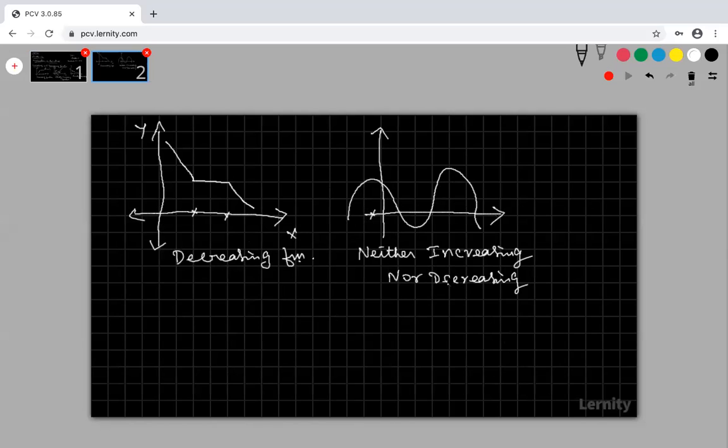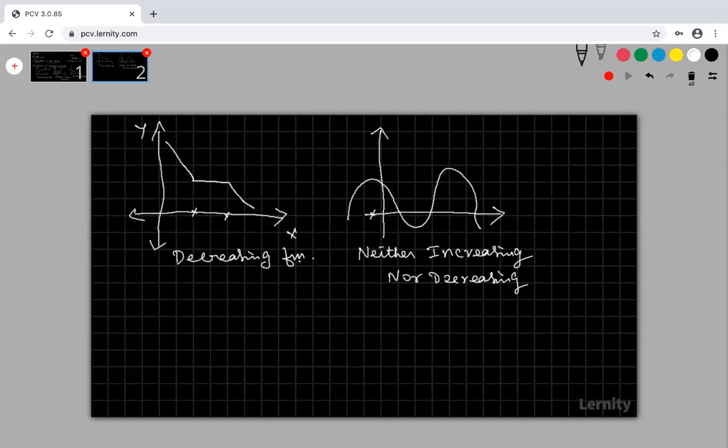Then, sir, if a function is given, how do we find out whether it is increasing or decreasing? We have to draw the graph. For some functions we can easily draw it, but for all functions it is not possible, or it will take some time and may be complicated.